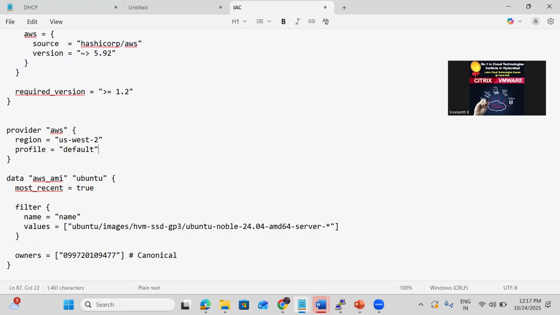If I specify profile equal to default, what does that mean? Default region? No. In the AWS configuration, if you configure, it goes to the default profile. Even if you don't specify, it is going to use the default credentials and default region itself. In AWS configure, I gave one region. Here I specified US West 2. Then the AWS CLI will take this region.